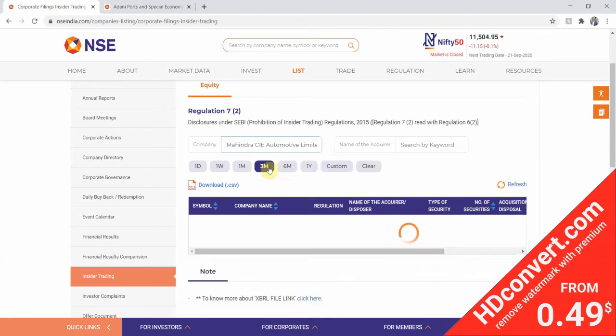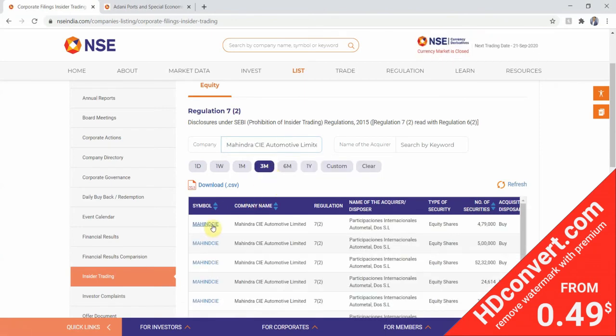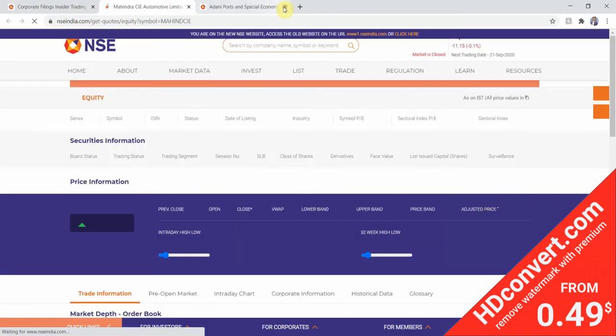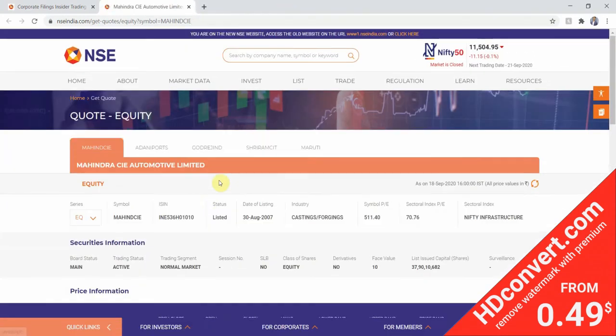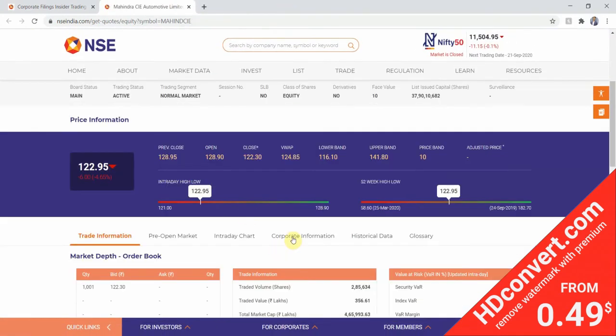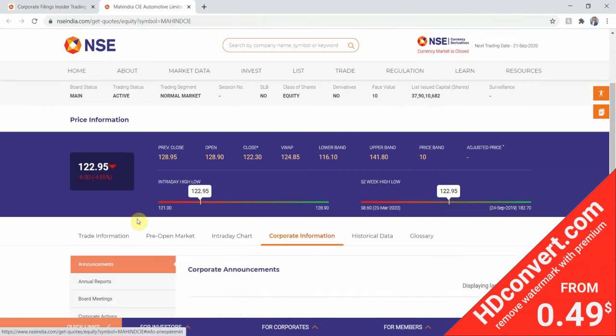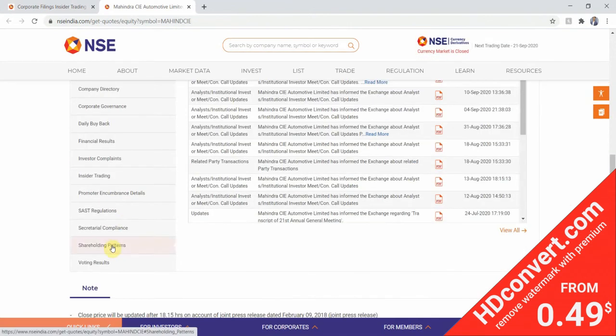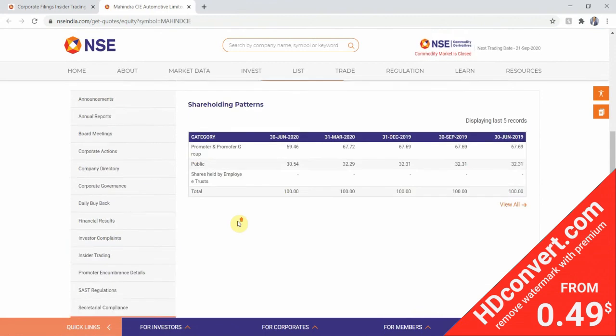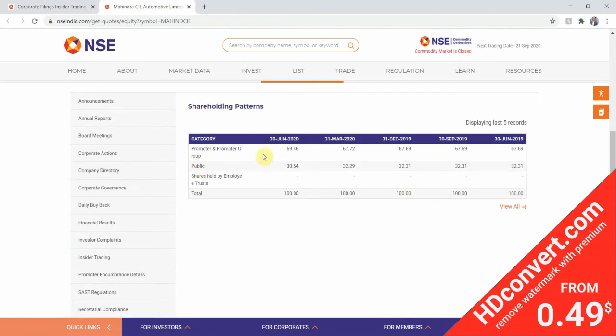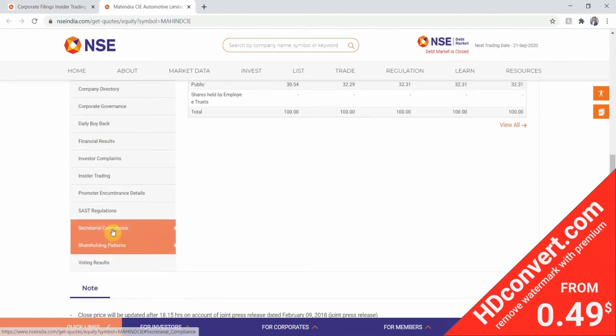Next we will go to SAST regulations. Yeah, there has not been any selling in the past 6 months, so it passes this criteria too. So let's go to the next one, that is promoter encumbrance details. As we can see, there has not been any pledging done in this stock, so it's good. Next we'll go to the financial results.